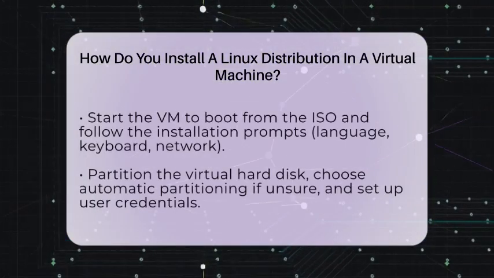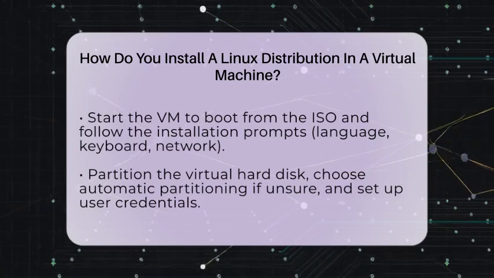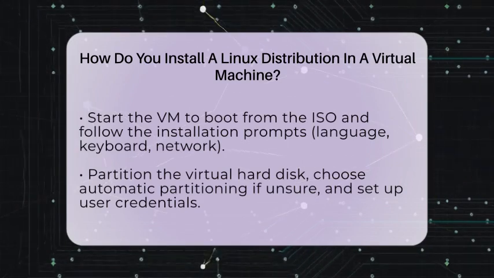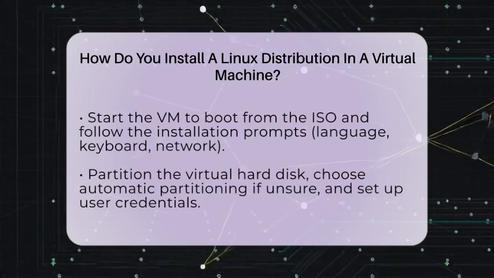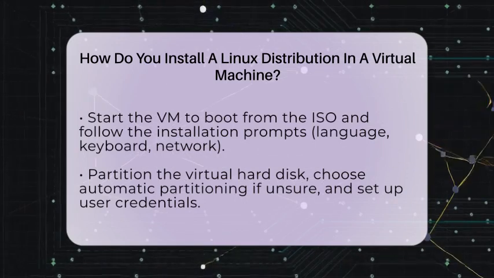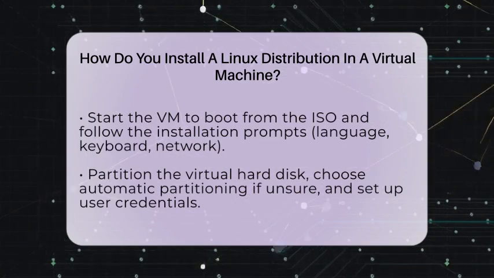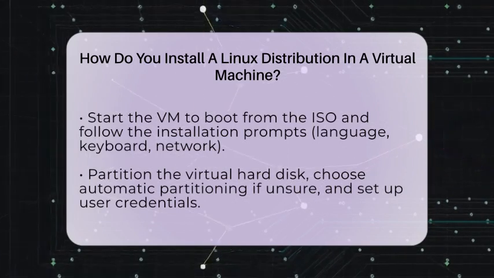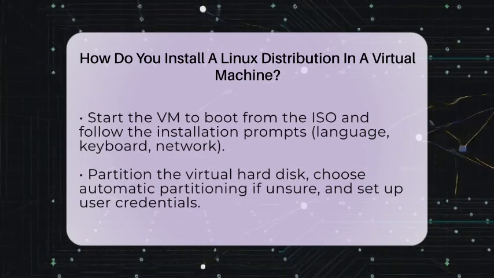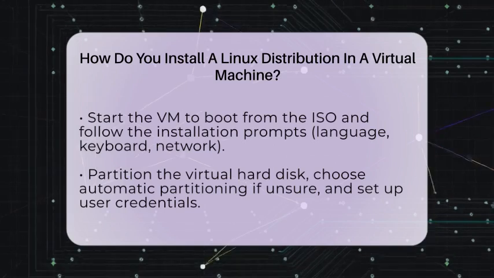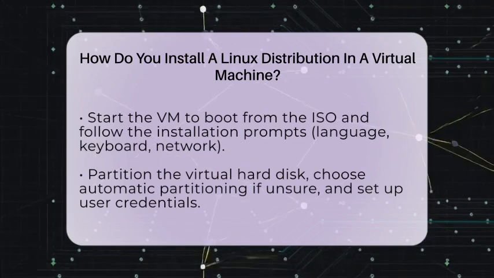Now start the virtual machine. It will boot from the ISO and launch the Linux installer. Follow the prompts on the screen. You'll select your language, keyboard layout, and network settings. Most installers also ask you to partition the virtual hard disk. You can choose automatic partitioning if you're unsure. Then create a user account and set a password.